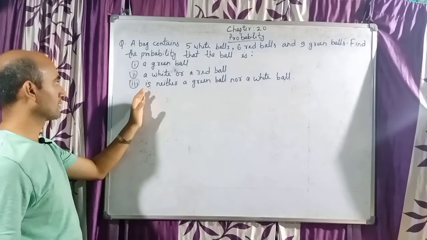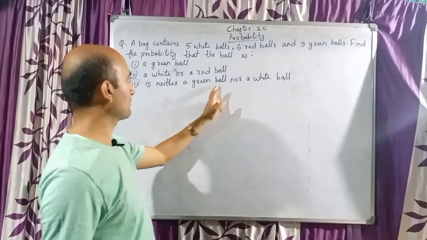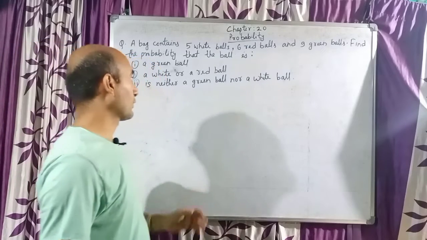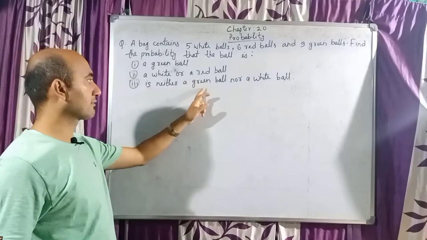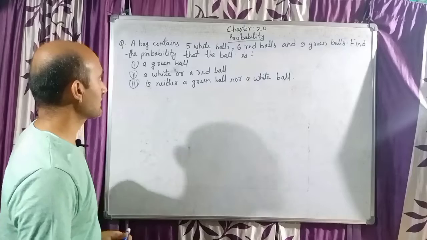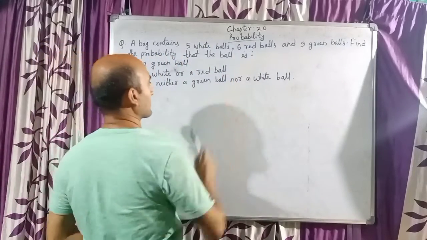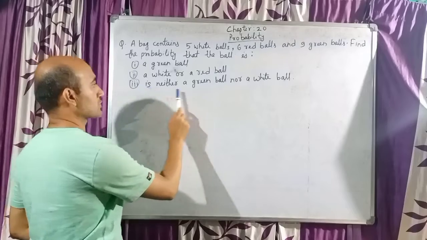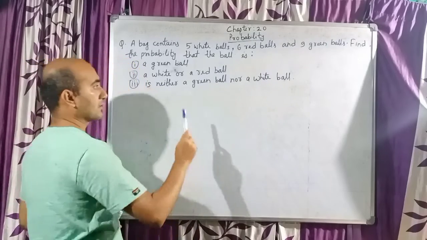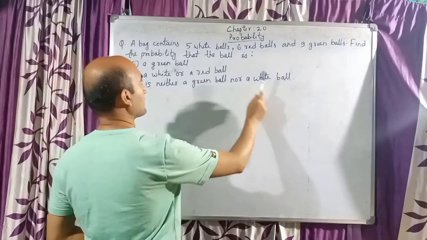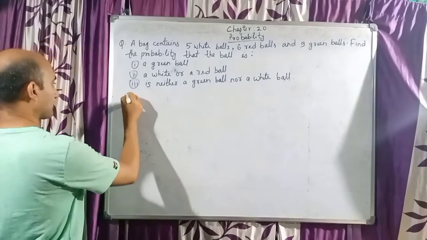And third one, the ball is neither a green ball nor a white ball. So when you hear the word neither nor, that means you are not allowed to take green and white ball. That means when you don't take green and white ball, then you have to take red ball in question number 3. So neither a green nor a white ball means you cannot take green and white, you have to take red ball. So let us start the solution, children.